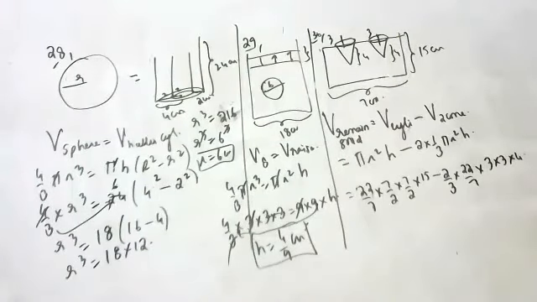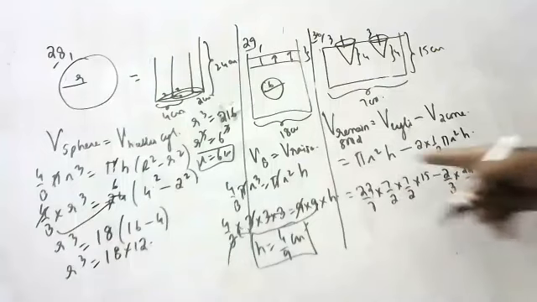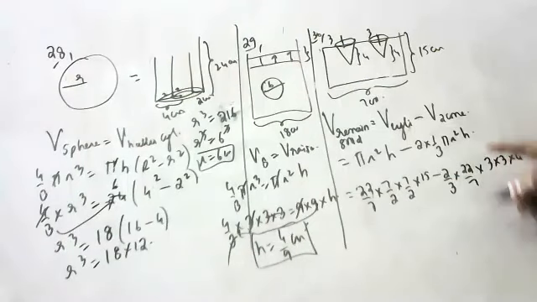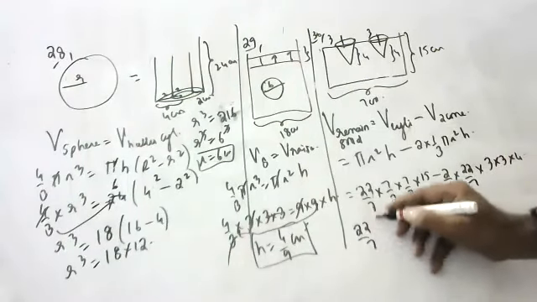Shall we take common or not? 22/7. We'll cancel 7 and 7 here, but here it cannot be cancelled. Okay, then we take 22/7 common.